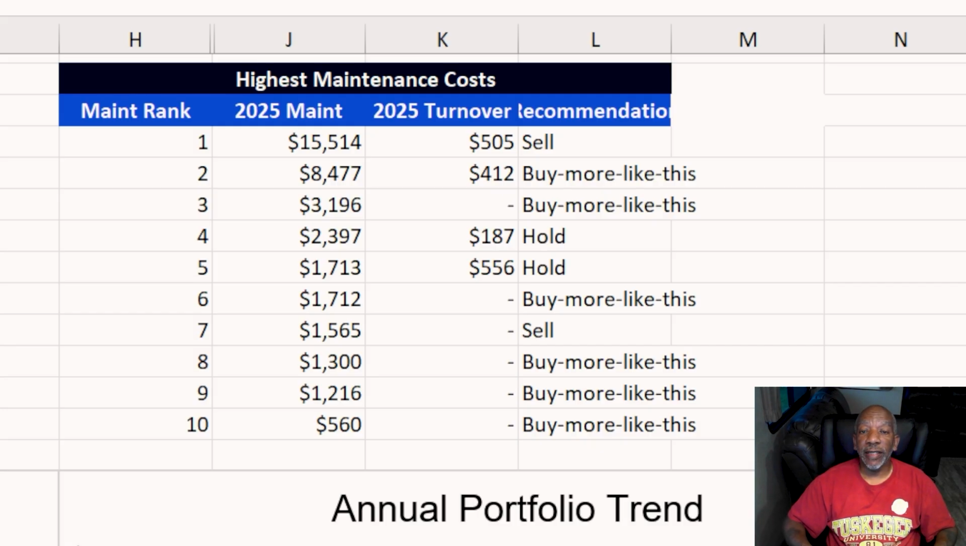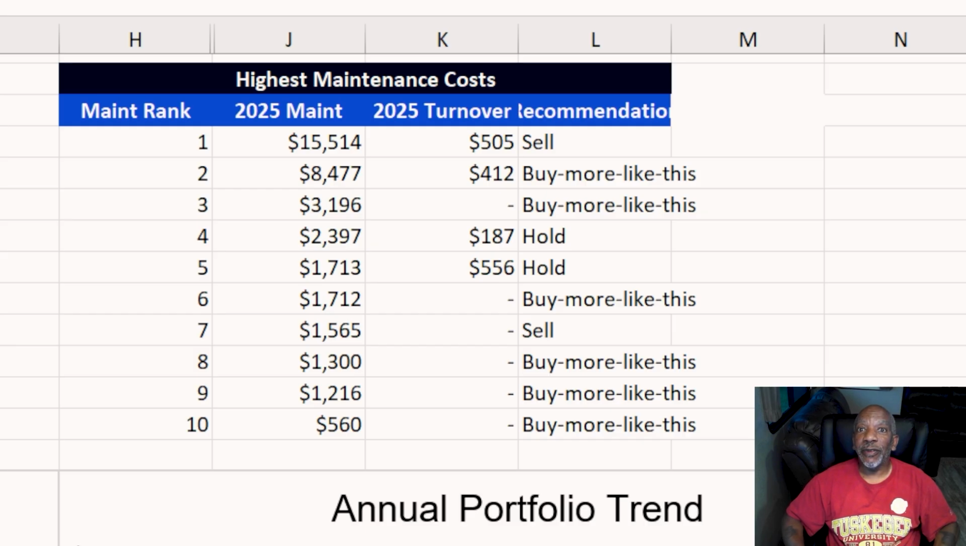Also, the one that is ranked number 7, it's extrapolated the numbers and said, even though I have spent $1,565 on property number 7, I should sell that property. This is what I love about having ChatGPT look at the trend of the properties that I've owned for 5 years or 6 years. And then it will tell me not only this property should go, or this property should be on your radar as one of the first ones that you want to sell.